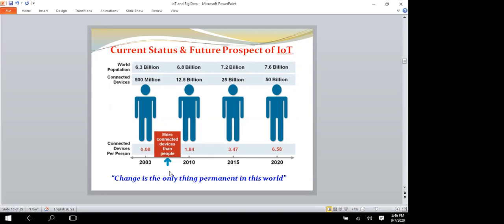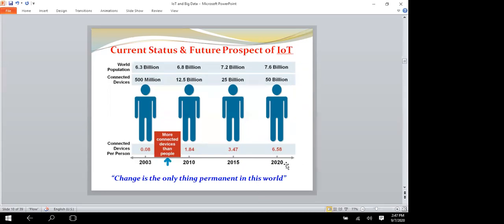After that it increased. The population increased to 6.8 billion, but the connected devices increased multiple times, to 12.5 billion devices in 2010. In 2015, the population was 7.2 billion people, and the connected devices increased about 3 times, to 25 billion, which is 3.47 per person.